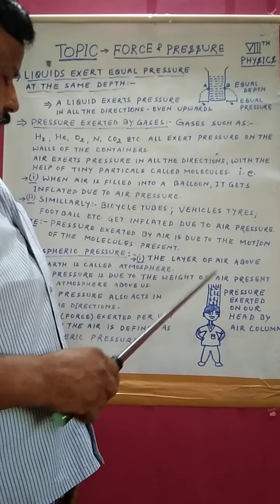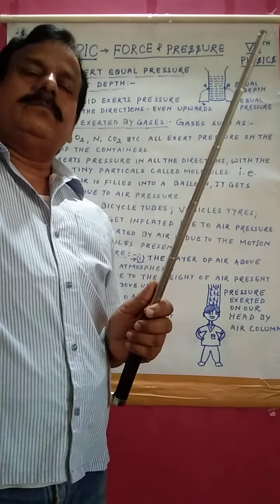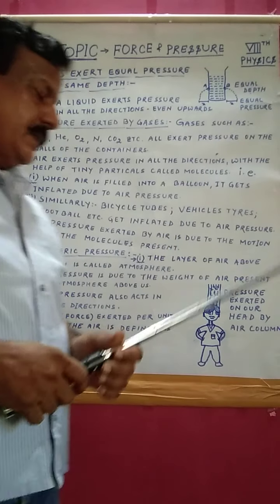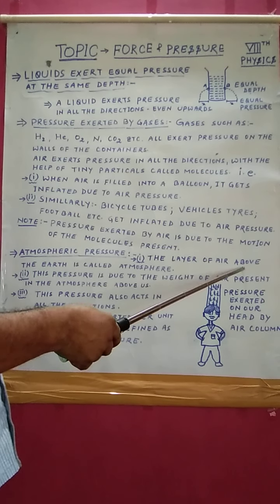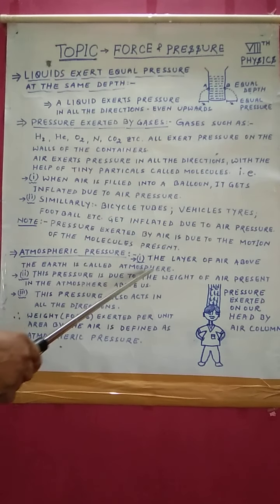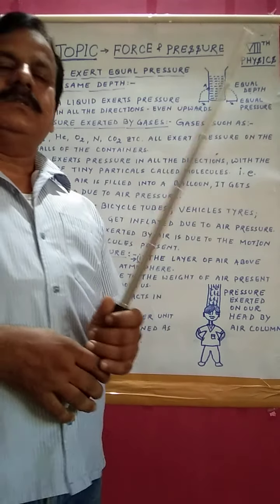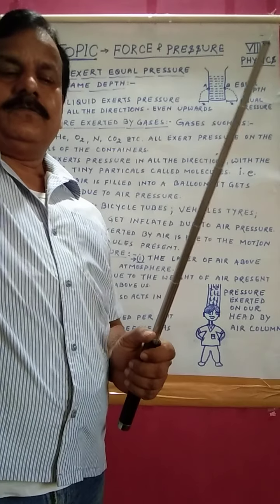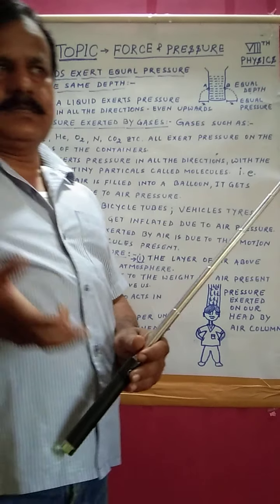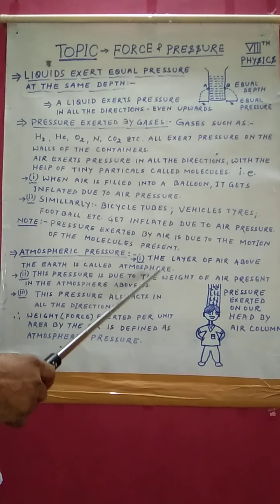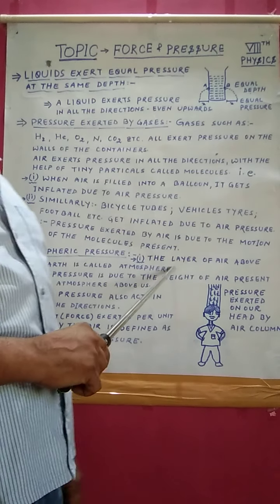Now after this come to atmospheric pressure, pressure exerted by the atmosphere. And we all know what the atmosphere is. The layer of air above the earth is called atmosphere. We have many gases in the atmosphere up to 300 km height from the earth's surface. You will find there is air, gases, a layer of air. So the layer of air above the earth is called atmosphere.